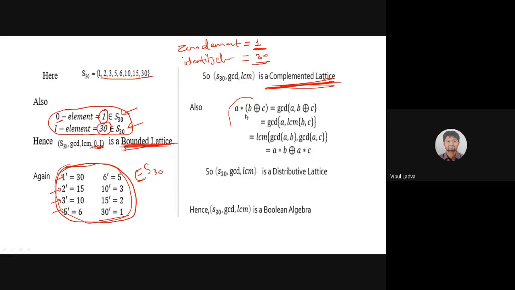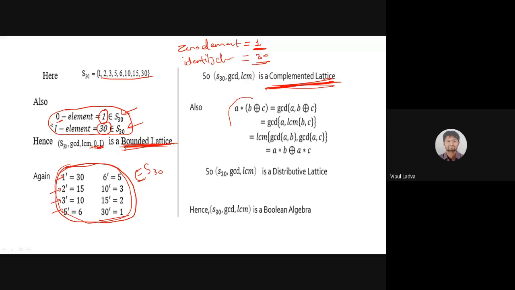So I need to prove that the binary operation star is distributed over the ring sum, or you may prove that binary operation ring sum is distributed over star. So with this particular argument, we can prove that yes, it is distributive also. So if that lattice is bounded, complemented, and distributive, then that lattice, S30 with GCD and LCM, will be known as a Boolean algebra.